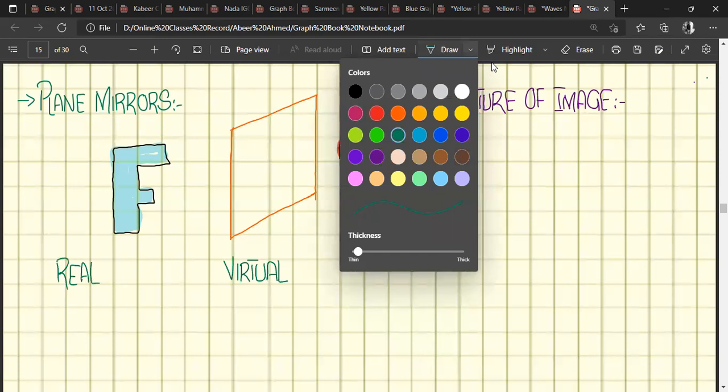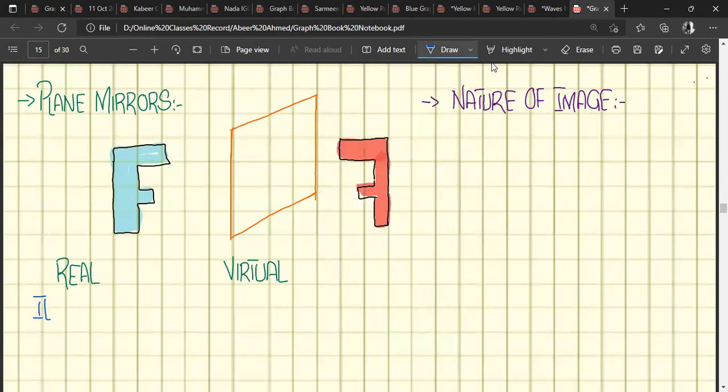So if we discuss the real one, the real image can be observed on a screen. Real means if there is an image of some object, that image is going to be formed on the screen, right?